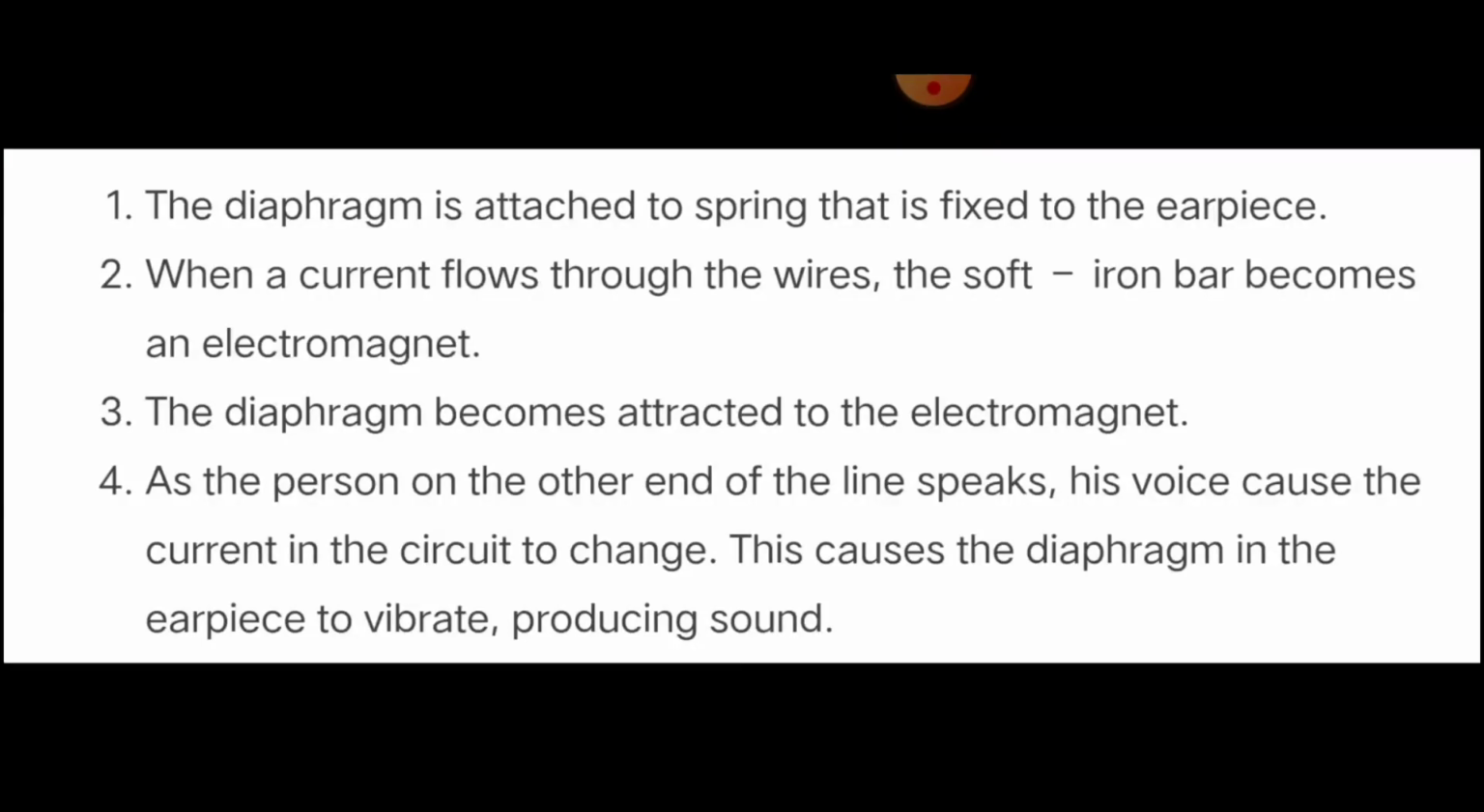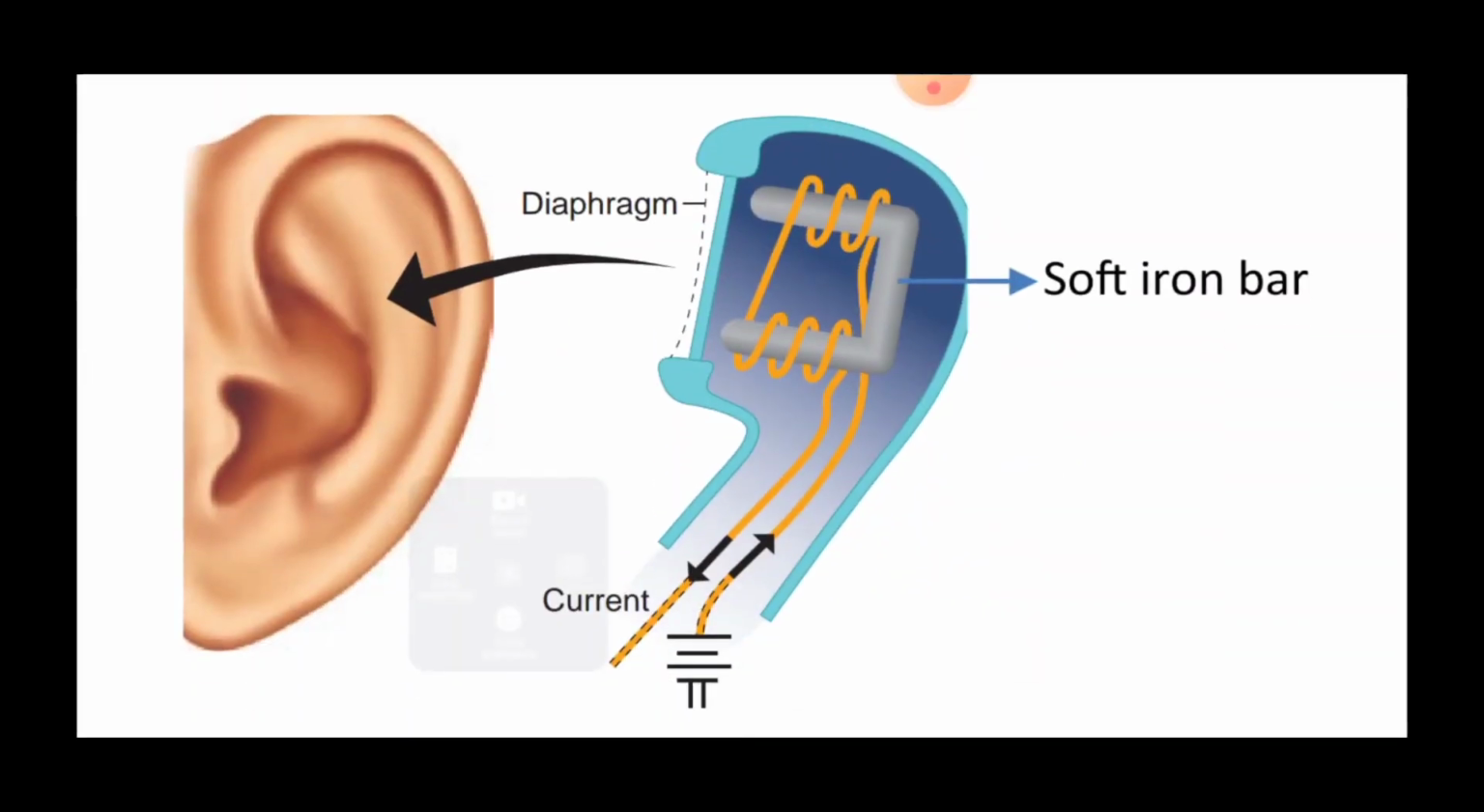The diaphragm is attached to the spring that is fixed to the earpiece. When a current flows through the wire, the soft iron bar becomes an electromagnet. Electromagnet means temporarily it will become a magnet, and then when the current is taken off from it, it regains its original position. And then the diaphragm becomes attracted to the electromagnet.